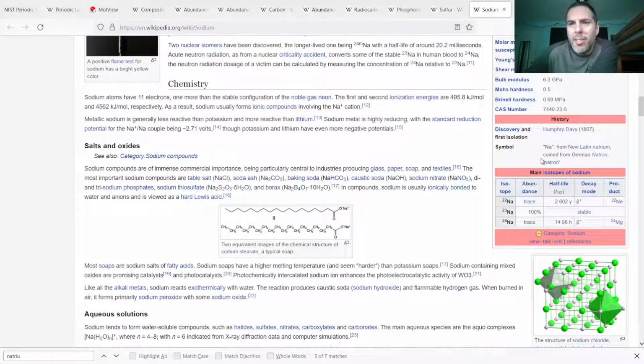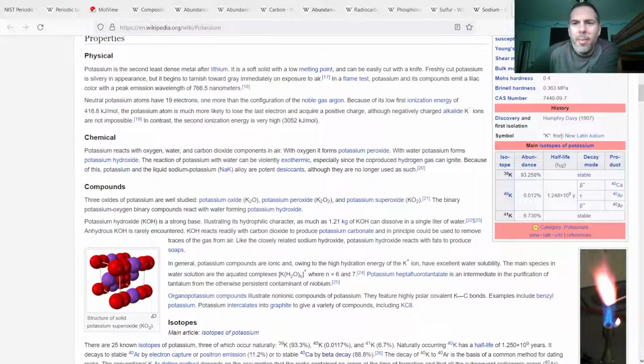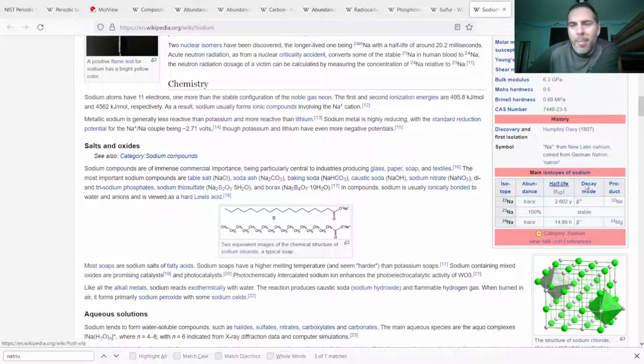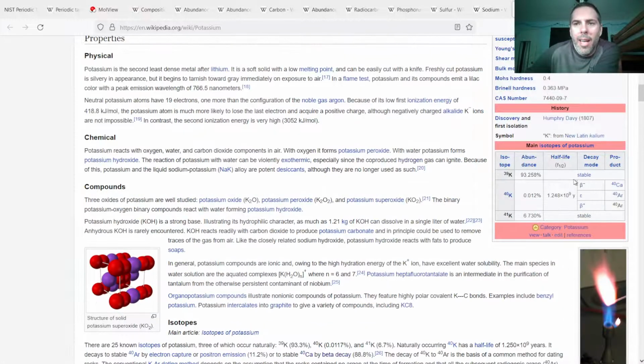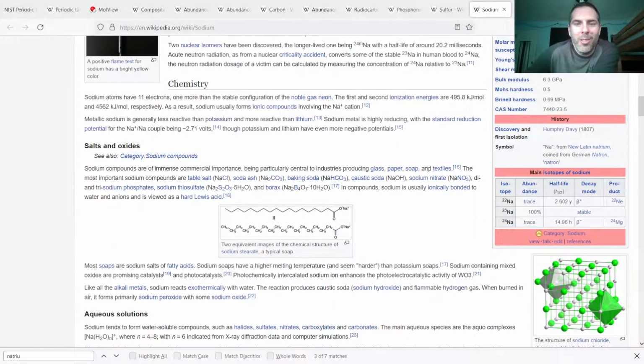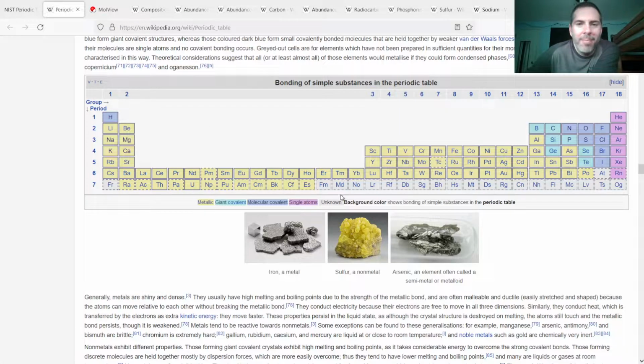This is kind of a side note, but sodium, Na, is Latin for natrium, and potassium, K, is Latin for kalium. I'm not sure the source of those words, but natrium, I think of nature, and kalium, I think of California. So if it's easier just to remember the symbols from the Latin names, you can do that.